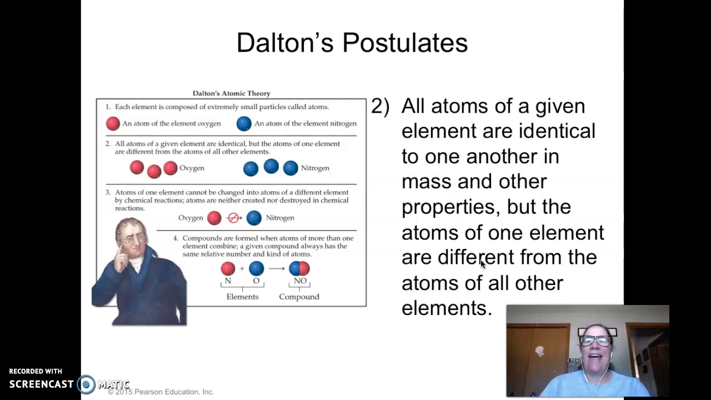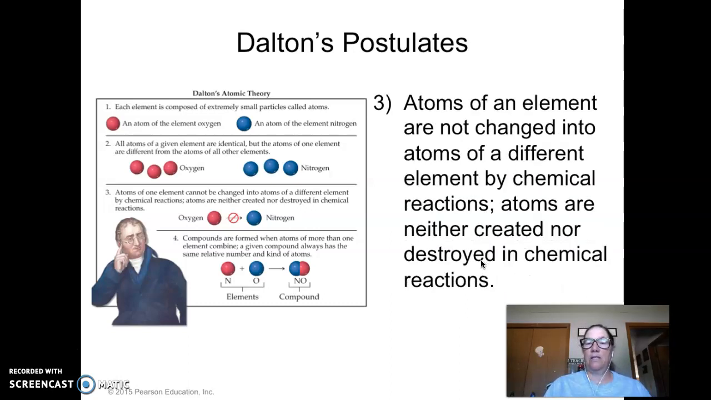He also said that atoms are identical to one another. He said in mass, and that changes a little with isotopes, but the properties are all the same. So in other words, if you have an atom of hydrogen, all atoms of hydrogen are the same. If you have an atom of nitrogen, all nitrogen atoms are the same, but if you compare a nitrogen to a hydrogen, they're not. They each have their individual characteristics. So basically, he said atoms of the same element have the same properties, but if you go to an atom of a different element, it has different properties.